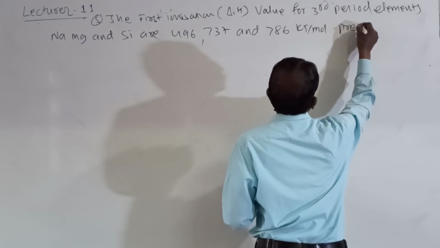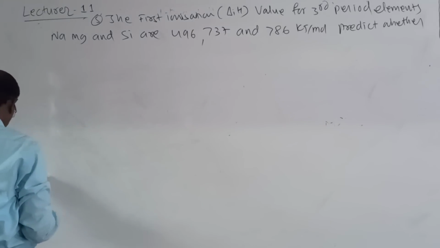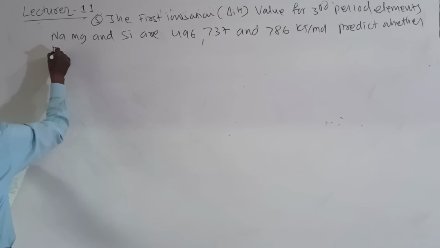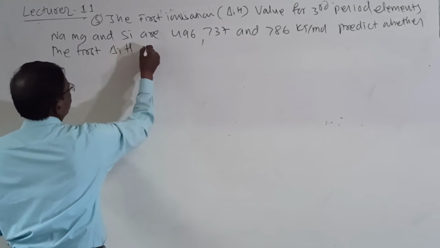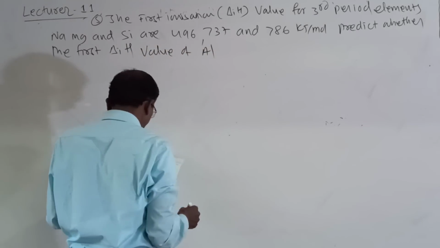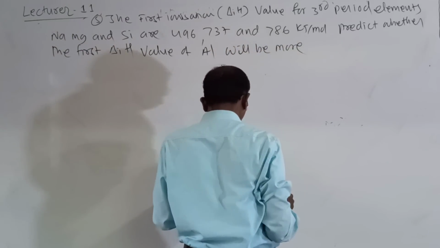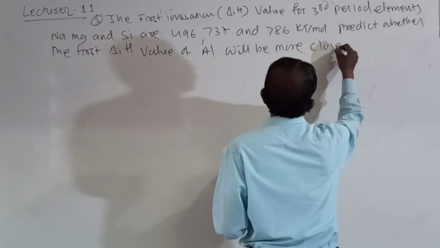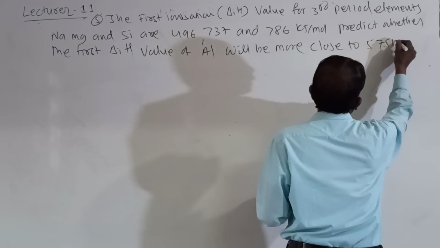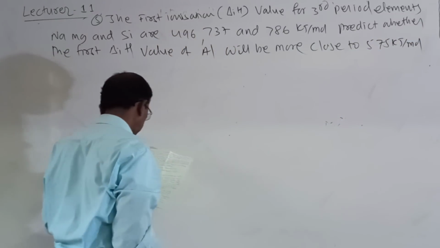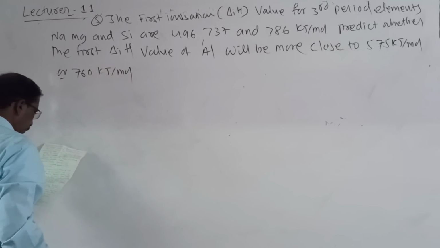Predict whether the first ionization enthalpy value of Al, aluminum, will be more close to 575 kilojoules per mole or 760 kilojoules per mole.